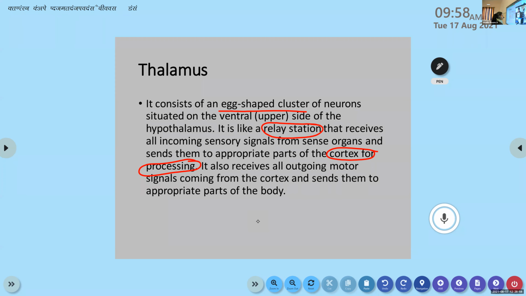Okay. So what this relay station, the thalamus, does is it receives all the sensory inputs coming from different sense organs. And we have learned that the sensory nerves bring in this information from the receptors in our sense organs to the brain.